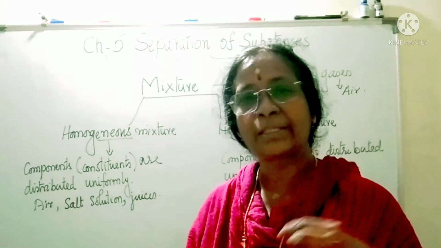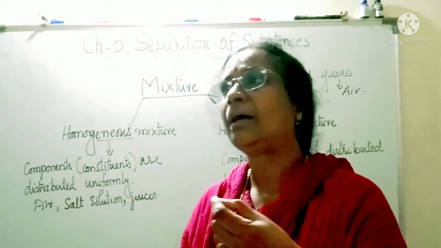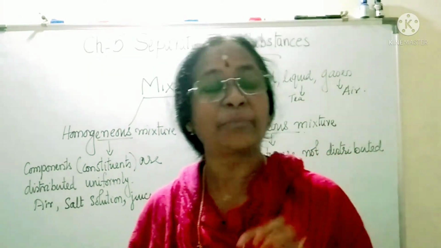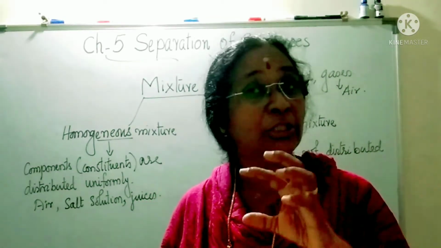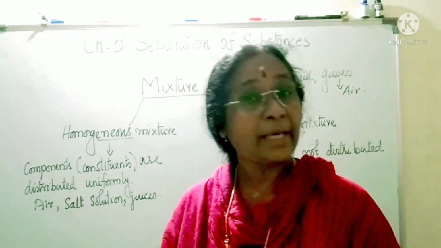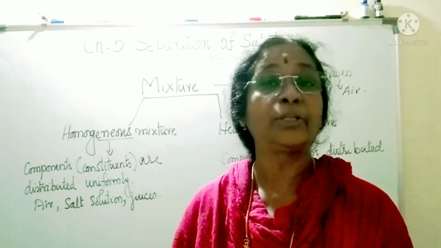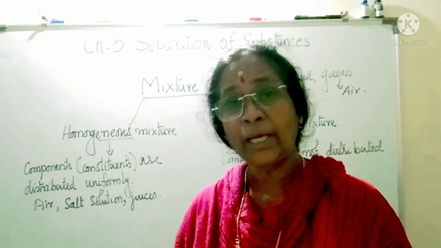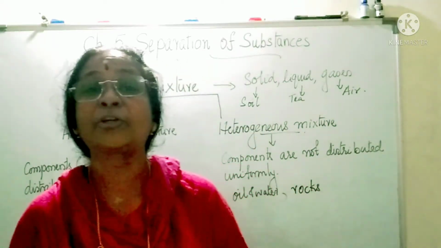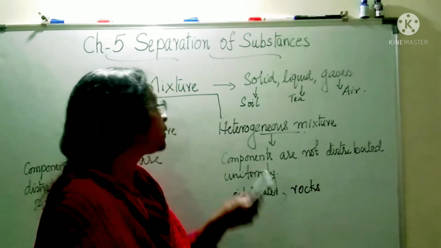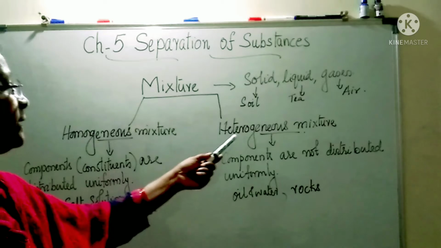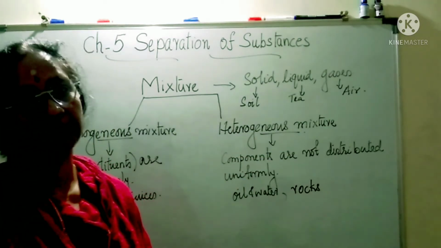And if something else is there, if it is an onion or a brinjal or any other piece that comes to your mouth, immediately you will come to know this is something different, because they are made up of different substances and they are not distributed uniformly. So such mixtures are called heterogeneous mixtures. There are two types of mixtures: homogeneous mixtures and heterogeneous mixtures.